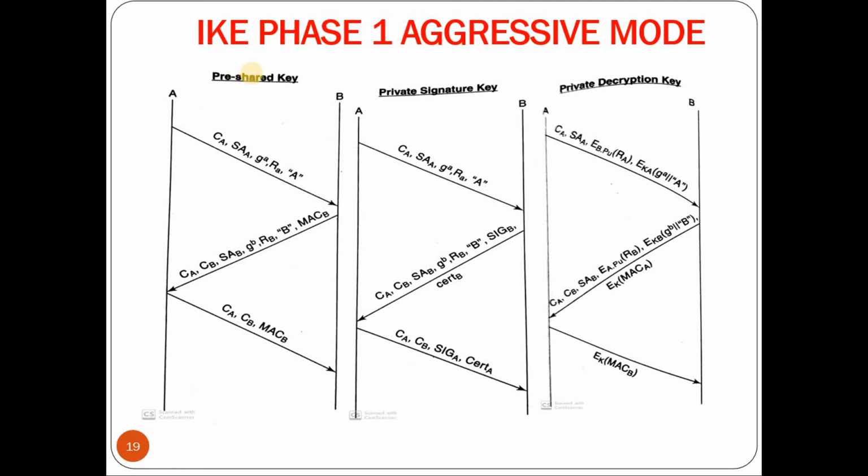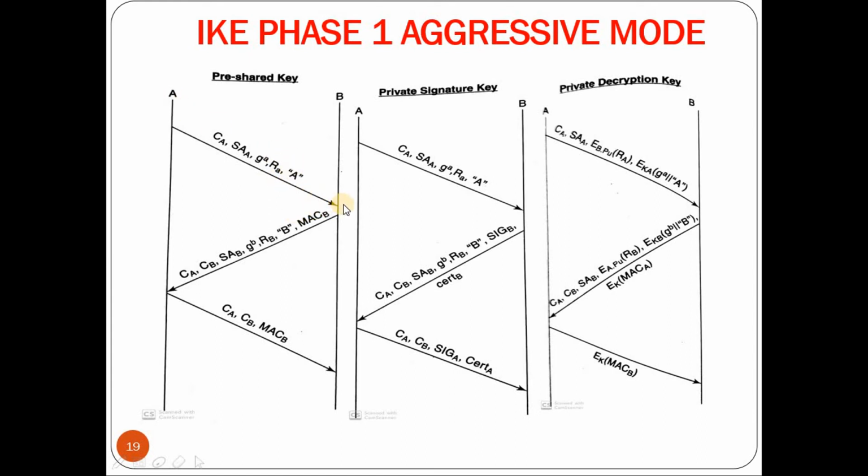Now let us go through all the three options in aggressive mode. The first option is a shared secret key, the second option is private key signature, the third one is private decryption key. Coming to the first one, in the first message A will send the cookie of A, the SA of A, then the Diffie-Hellman partial key, that is G to the power A mod P, and also sends RA, a random number chosen by A, along with the identity of A.